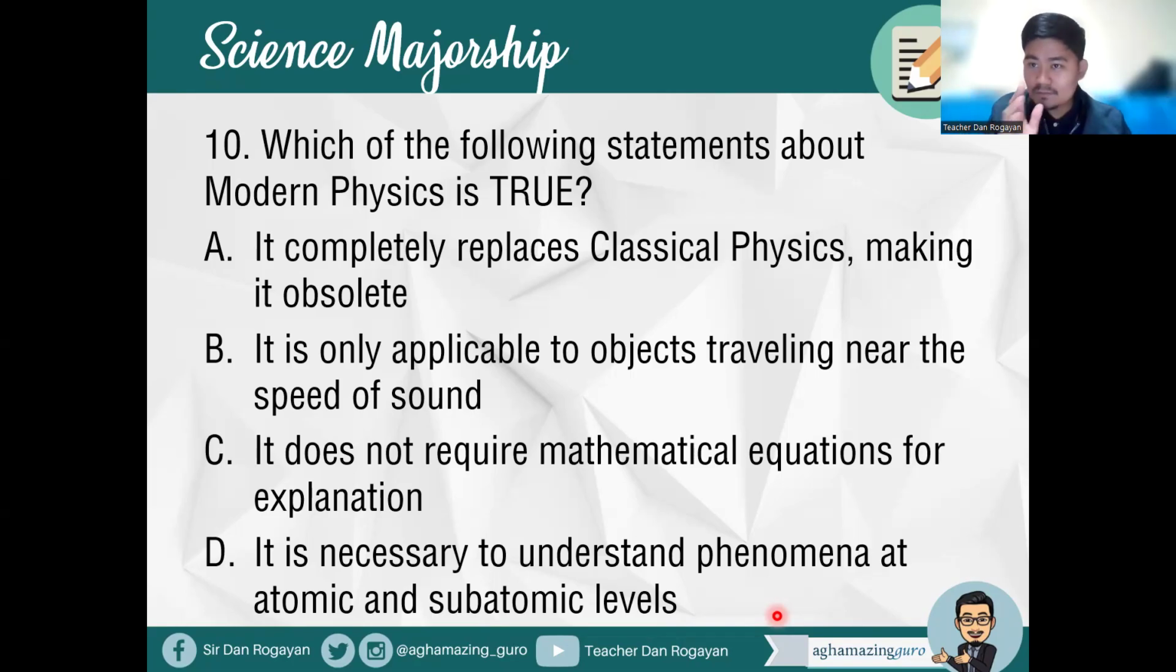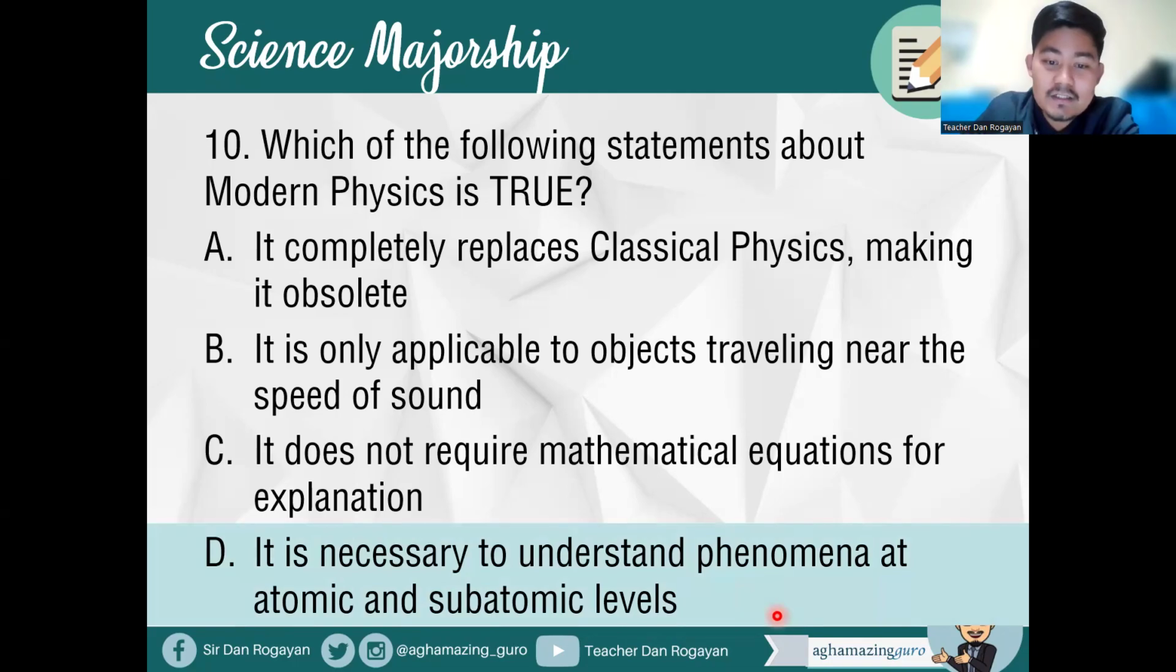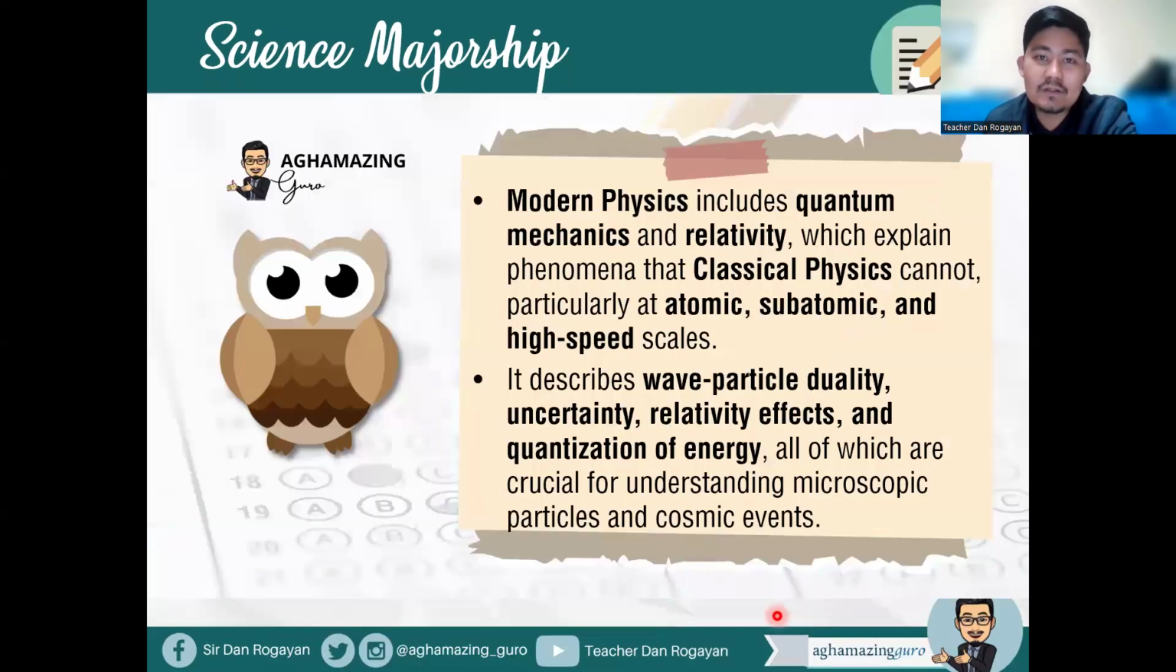Okay, of course, modern physics is necessary to understand phenomena at atomic and subatomic level. So letter D is the correct answer. So remember that modern physics includes quantum mechanics and relativity, which explain phenomena that classical physics cannot, particularly at atomic, subatomic, and high-speed scale. So it describes the wave-particle duality, uncertainty, relativity effects, and quantization of energy, all of which are crucial for understanding microscopic particles and cosmic events.